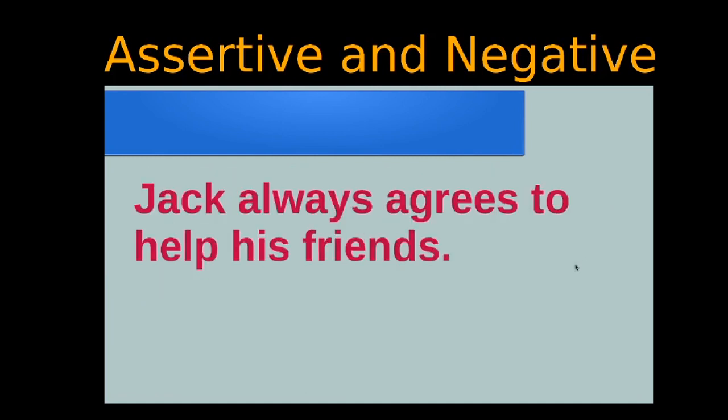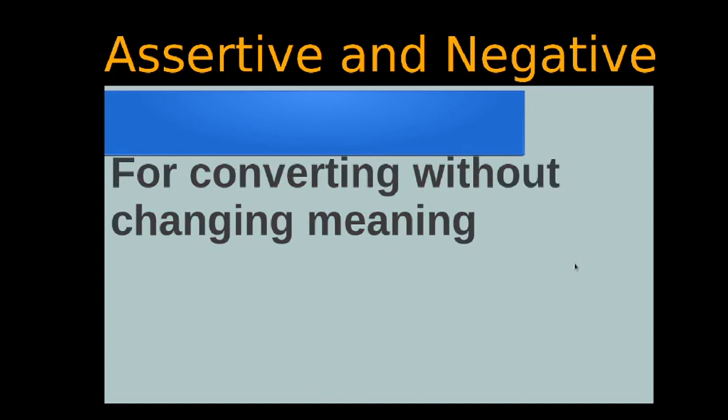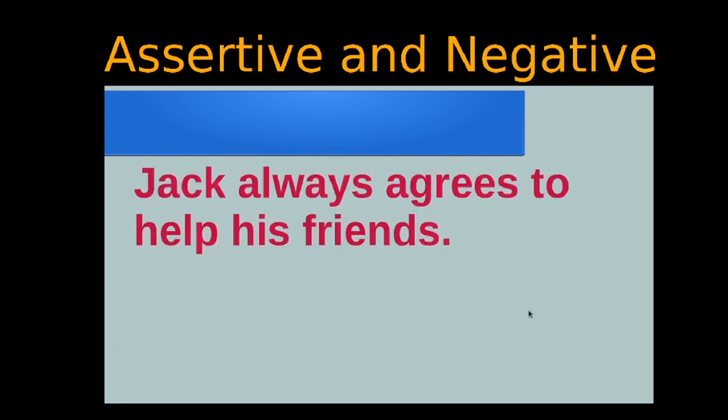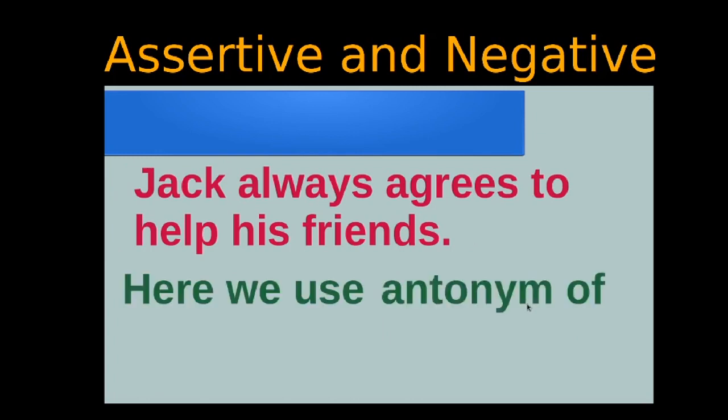Jack always agrees to help his friends. For converting without changing the meaning, we have to use the antonym of a particular word in the sentence. Here, we use the antonym.